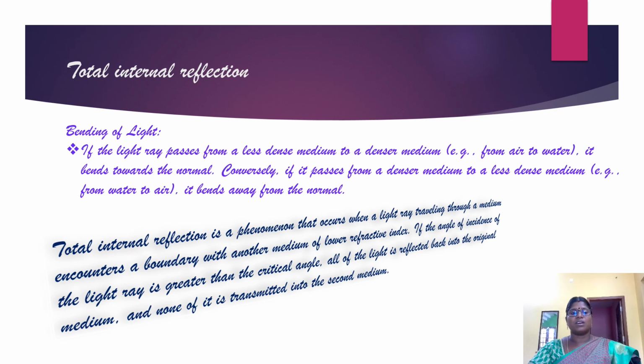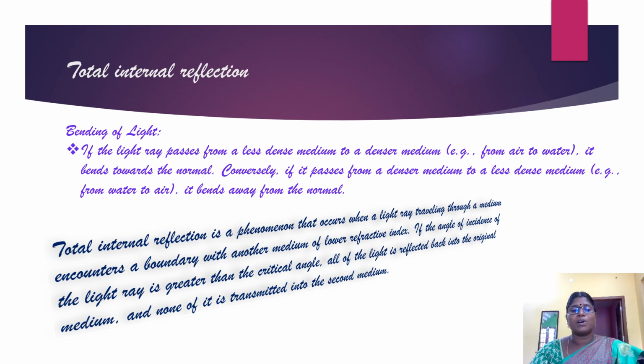Next topic is total internal reflection. When you look at the bending of light, when refraction takes place, the path of light is getting deviated. So bending of light will occur when light is getting refracted. This is due to the change in the speed of light from one medium to another medium.